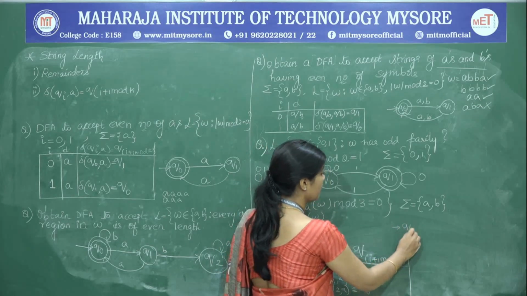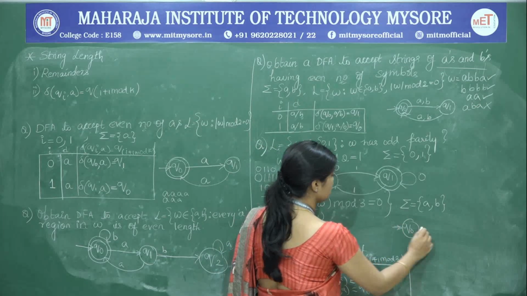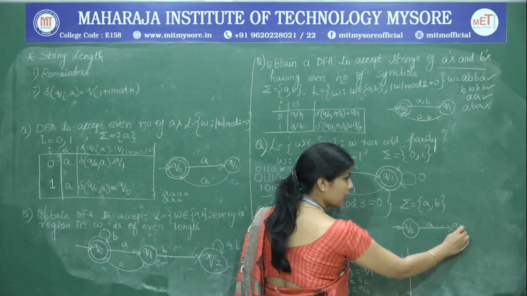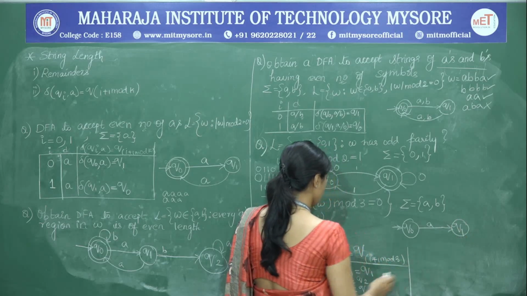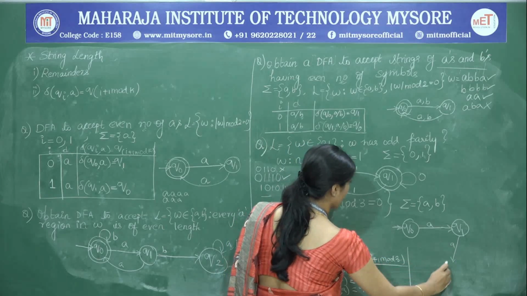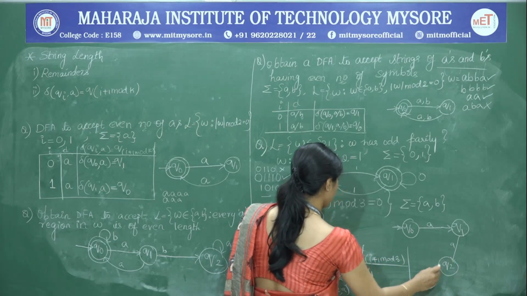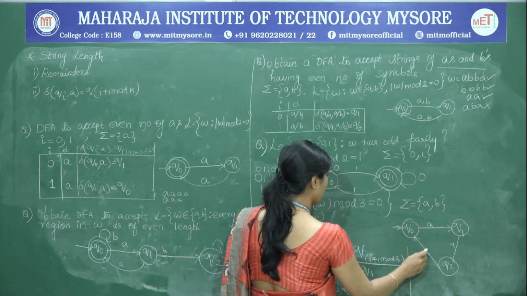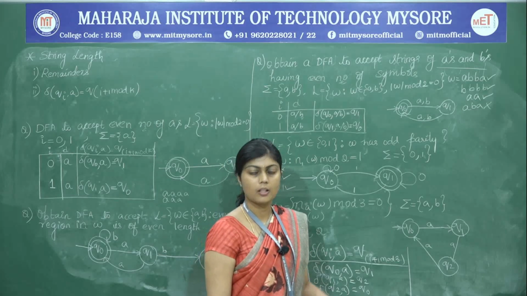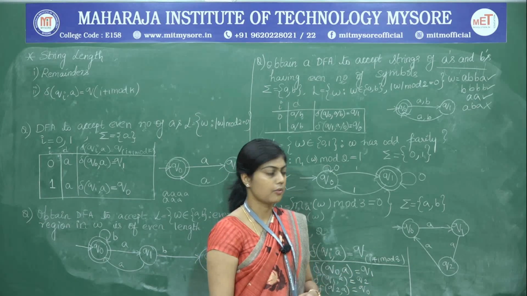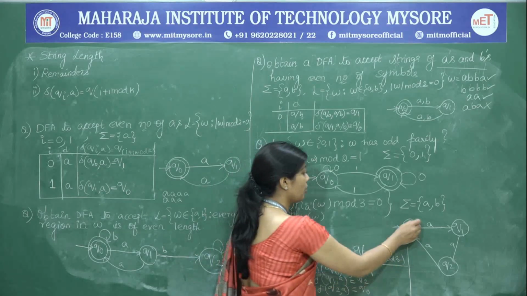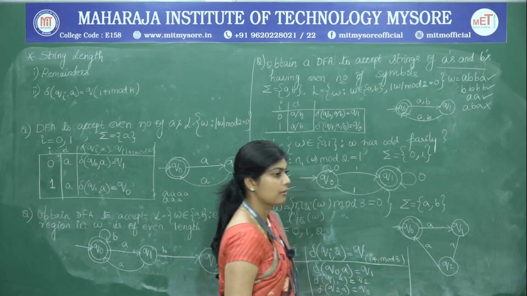So, this is Q naught. Next, on A, it goes to Q1. From Q1 on A, we are going to Q2, and from Q2, we are going back to Q naught on A. So, we have to frame the final state of this DFA. Since we are interested in mod 3 equal to 0, Q naught will become the final state.